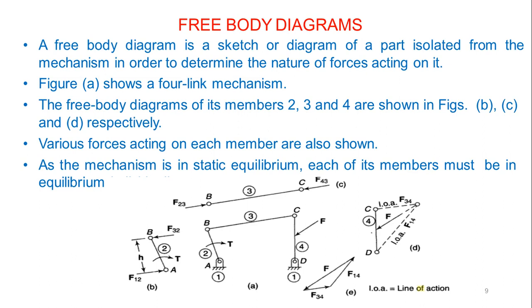Then from there, for each link you have to separately draw the free body diagrams. You can see figures B, C and D drawn separately. Then the various forces acting on each member are also shown there, and as the mechanism is in static equilibrium, each of its members must be in equilibrium. That is the assumption when the condition is satisfied for static equilibrium.